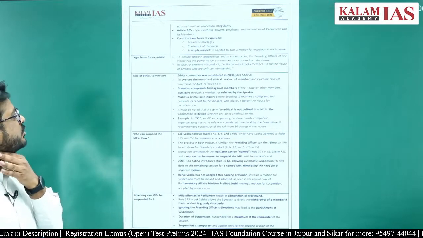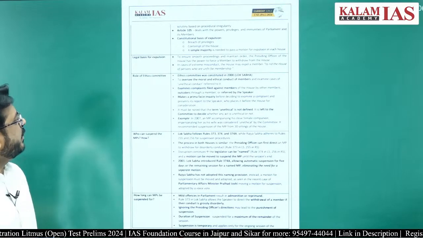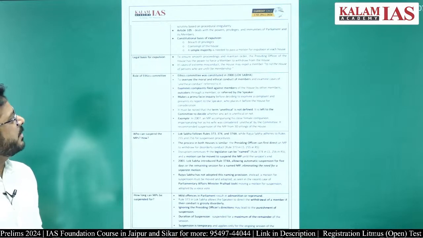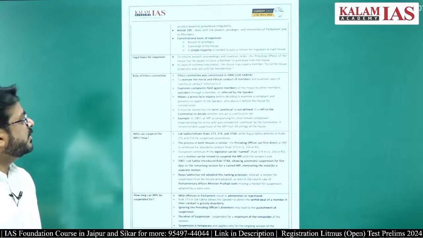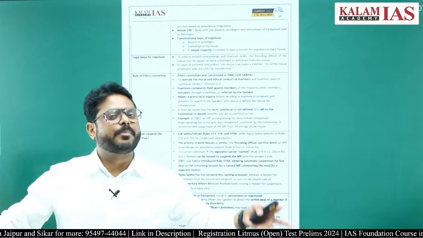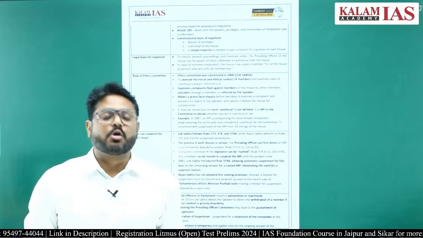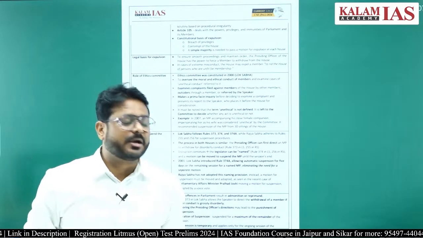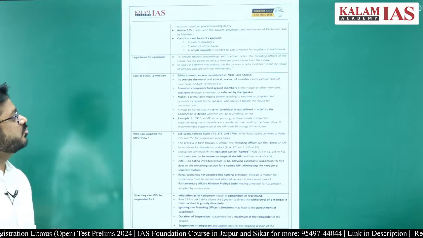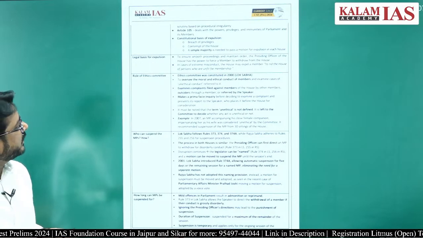Article 105 of the Constitution of India deals with the powers, privileges and immunities of the Parliament that we have discussed. A person can be expelled if they have breached the privileges or committed contempt of the House. Means there has to be some decorum kept inside the Lok Sabha as well as the Rajya Sabha. If the person is breaching, violating or obstructing that decorum, then contempt of the House will be seen, and if the person has done the contempt of the House, the person can be expelled.